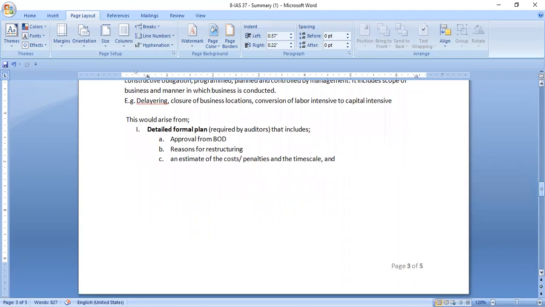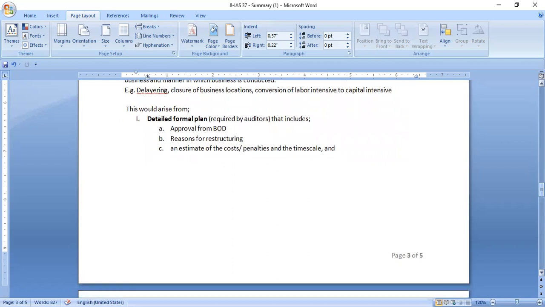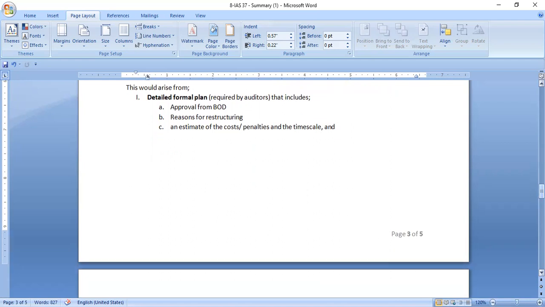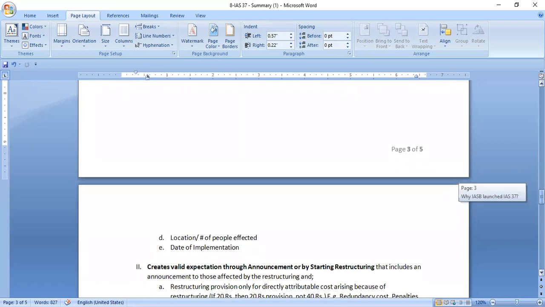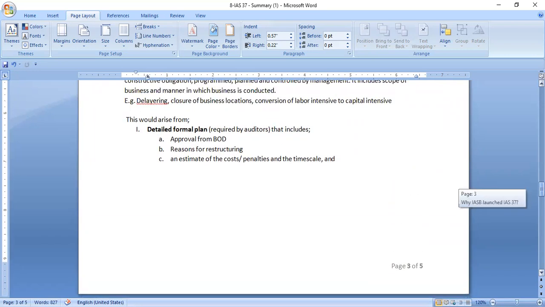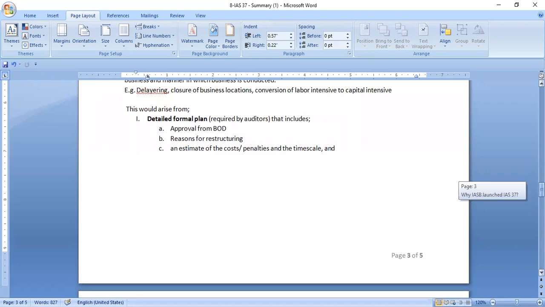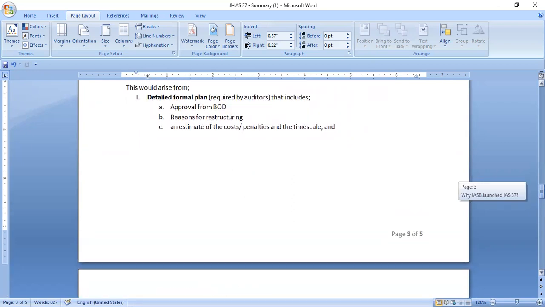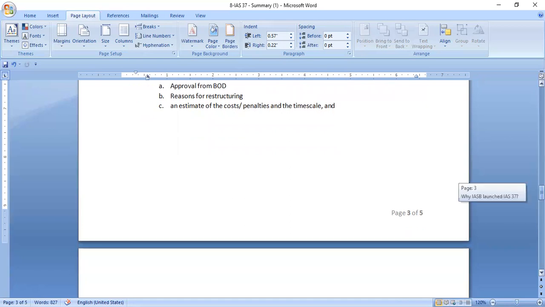The detailed formal plans are seen by the auditors. The detailed formal plans are plans that have been approved by the BOD. The reasons have been stated why the restructuring is happening, an estimate of the cost or penalties and the time scales, the location of the people affected, and the date of implementation. Okay, if all these are kept in a formal plan, then we can believe that yes, restructuring is going to happen in the near future, and in that case we can recognize the provision.